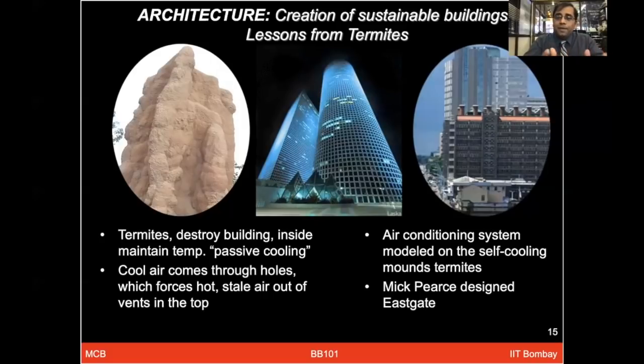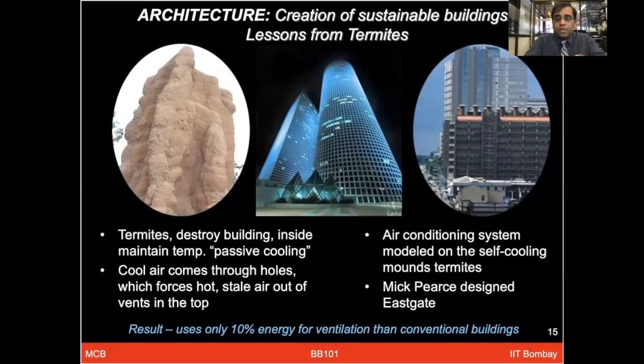He utilized the same kind of holes and air ventilation system, which has kept this building quite cool with very little electricity and air conditioning. This building now uses only 10% of the energy for ventilation compared to conventional buildings of that size.